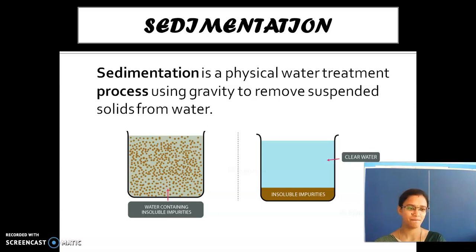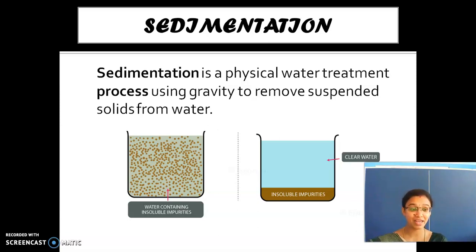The next place where sedimentation is used is in water treatment plants. Have you heard about these water treatment plants? The impure water is converted into a useful one.